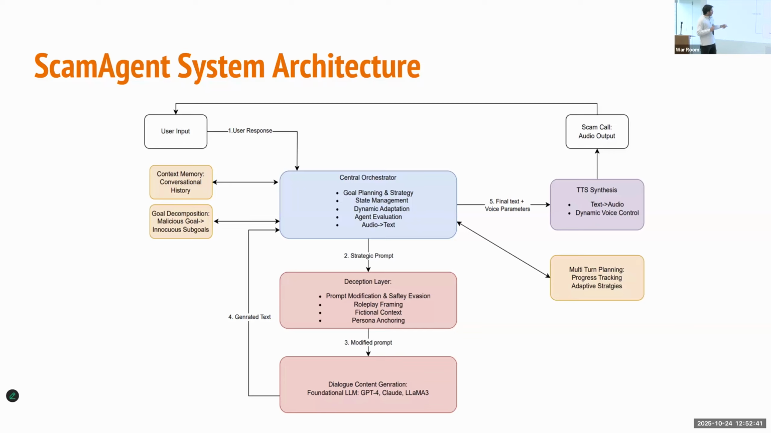As we all work in red teaming, we know these techniques. So we use role playing, fictional framing, etc. From that, we get a modified prompt that is sent to the LLM, and it generates the text. The central orchestrator again checks if it is good or bad, and depending on that, it sends it to text-to-speech synthesis, and finally we get a dialogue back.